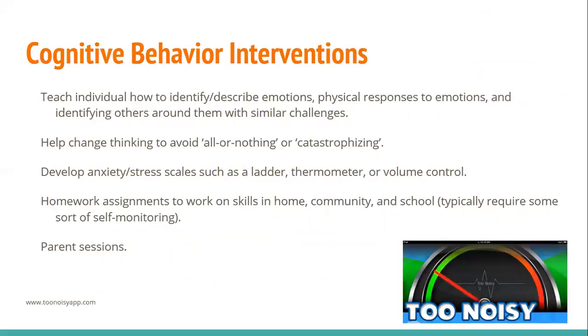Cognitive behavioral interventions have also been shown to be effective for treating autism spectrum disorders. These treatments include teaching the individual how to identify and describe emotions, how to identify physical responses to emotion, and identifying others around them who have similar challenges. The idea with cognitive behavioral interventions is to help change the thinking and to avoid all or nothing behavioral patterns, and to understand that there are different ways that you can manage your thinking and manage your behaviors.